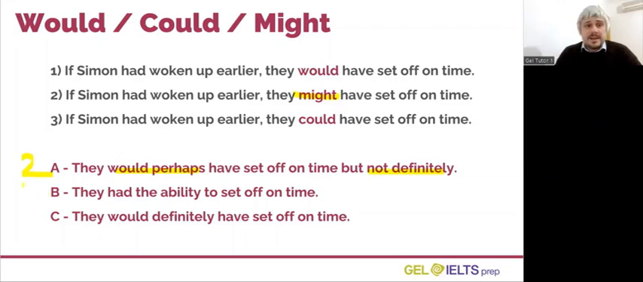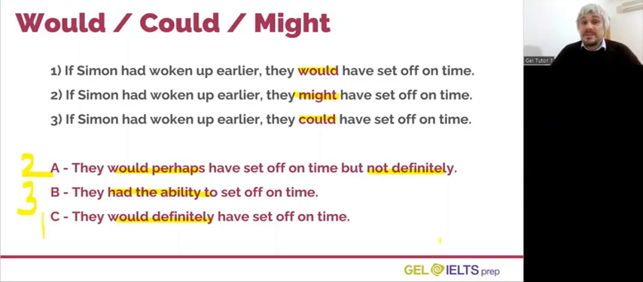The correct answer here is sentence number 3. If we have the ability to do something, if it is physically possible to do something, we use the modal verb could. And meaning C matches sentence number 1. When something is definite, we use the modal verb would.